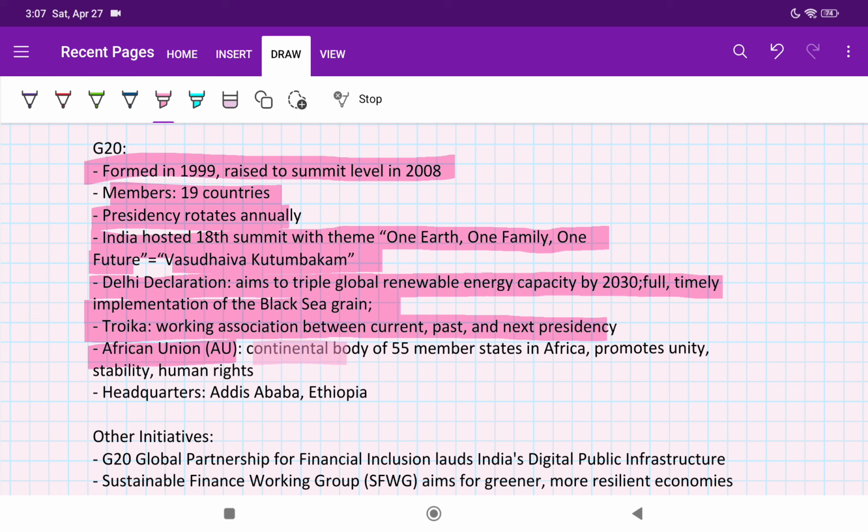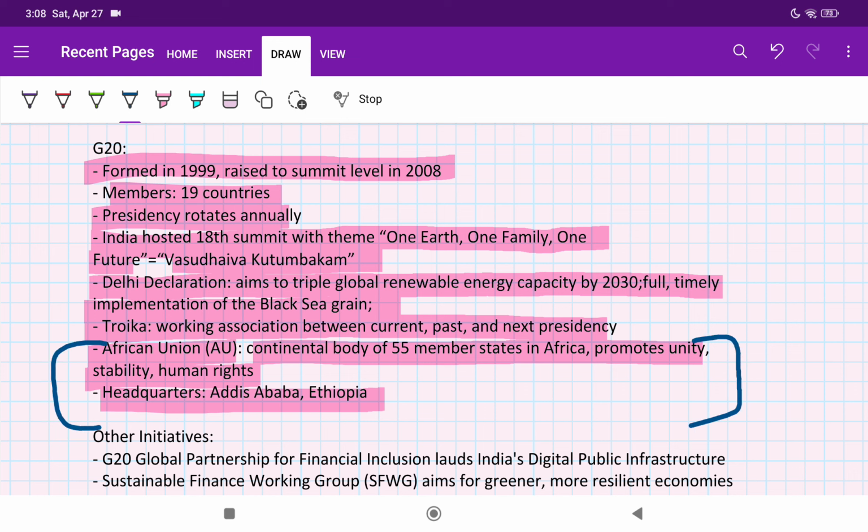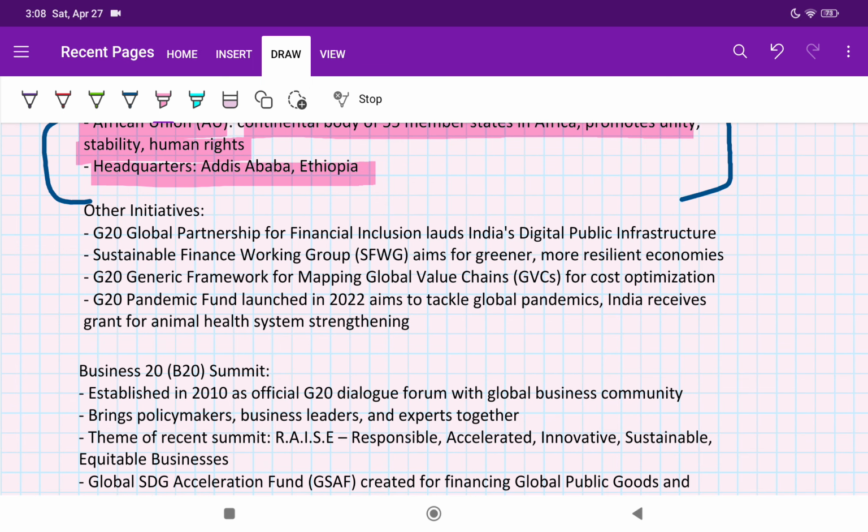African Union, continental body of 55 member states in Africa, promotes unity, stability, and human rights. Headquarters Addis Ababa in Ethiopia. Remember, we're talking about African Union, and it has headquarters in Addis Ababa in Ethiopia, as the G20 do not have any headquarters. We are talking about African Union. I will explain you further why African Union we are talking in G20. Okay, let's move ahead. What are the other initiatives in G20?